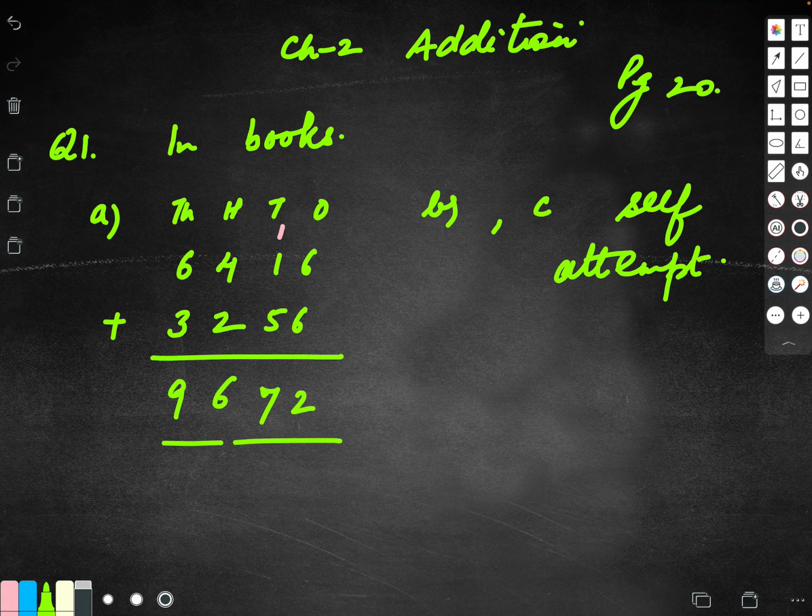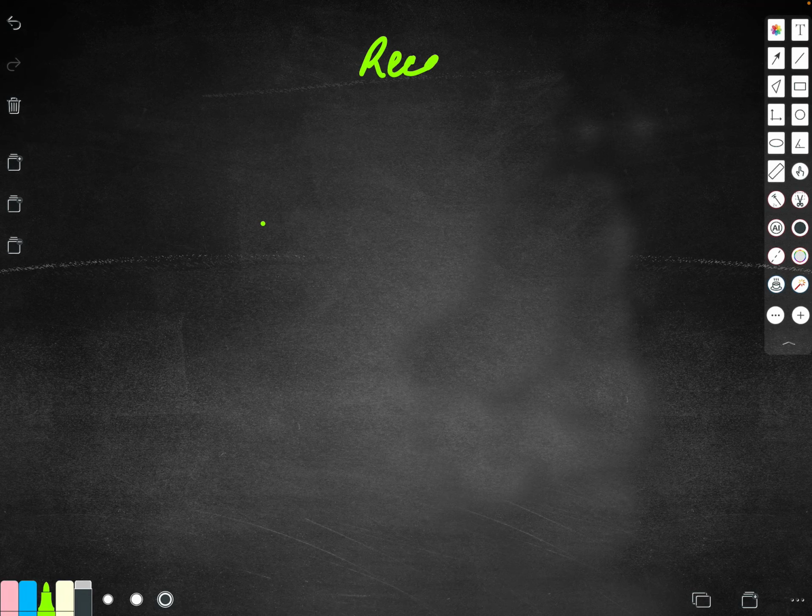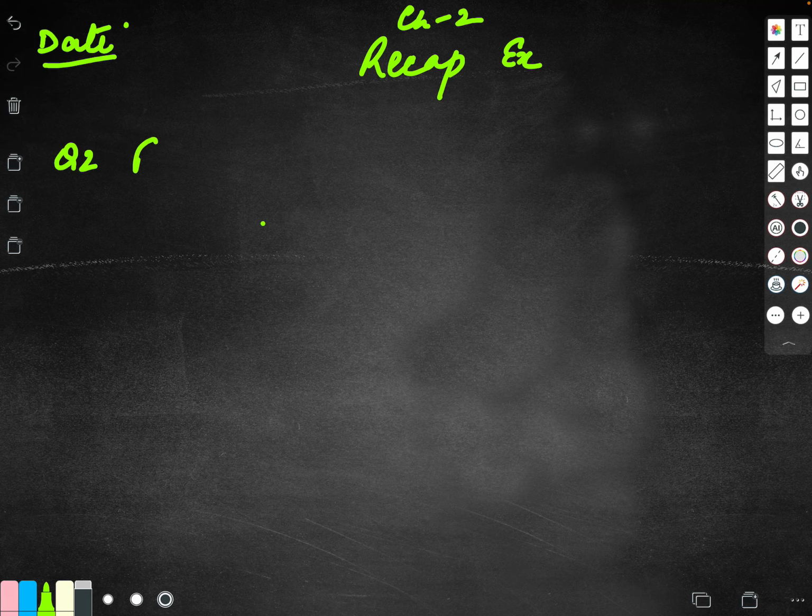After this, children, let us move on to the next question. For this question, open your notebooks, write the heading Recap Exercise, Chapter 2, Addition, and put today's date. Write question number 2 in the dash form. Find the sum using the expanded form. All of you have already done the expanded form in chapter number 1. Right? So my first question is